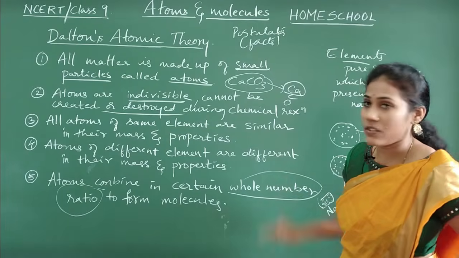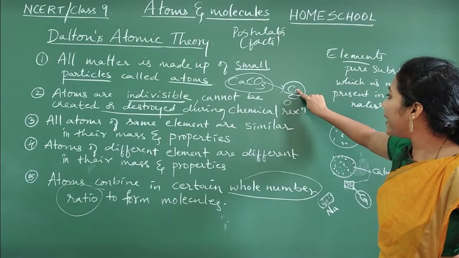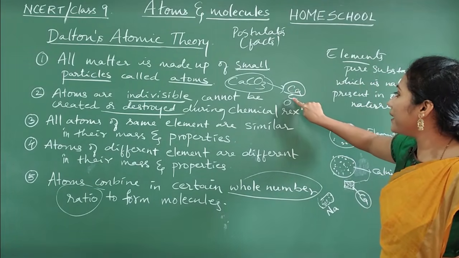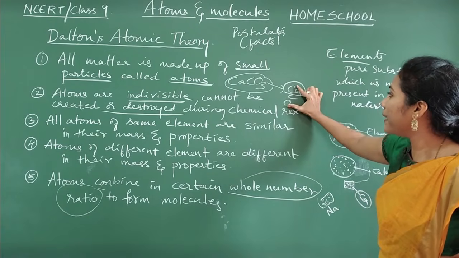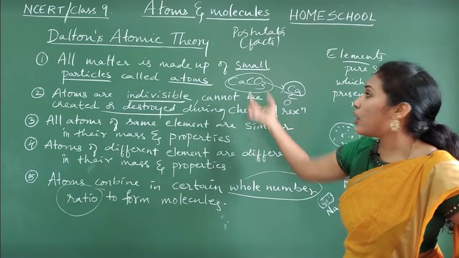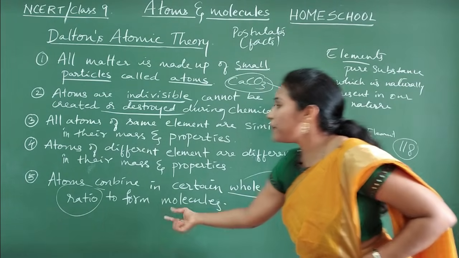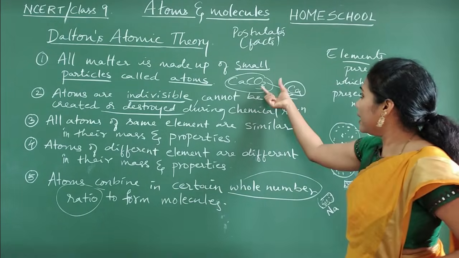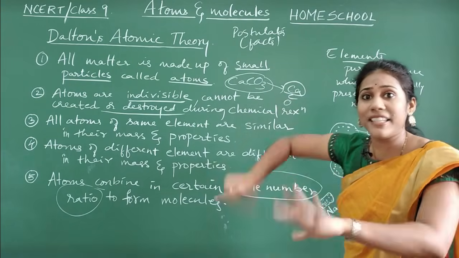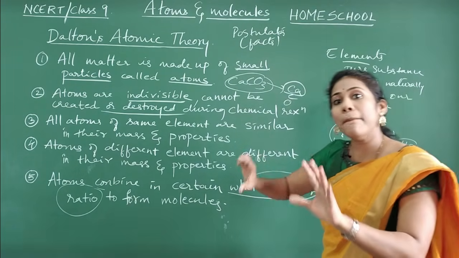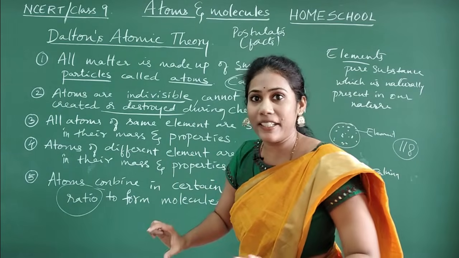You will get molecules. See here, whenever one calcium atom, one carbon atom and 3 oxygen atoms combine, what you are getting is the so-called molecule. That is the meaning of the fifth point. And they won't combine in whatever way they want; they will combine in a particular pattern.